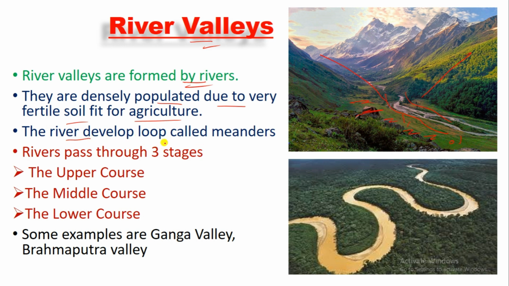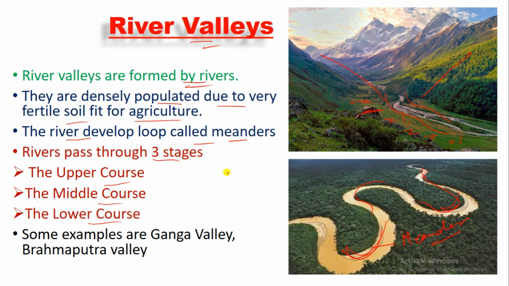A river develops loops called meanders. So you can see this is the loop developed by a river, which is called a meander. These loops developed by rivers are called meanders. A river passes through three stages: the upper course, the middle course and the lower course.